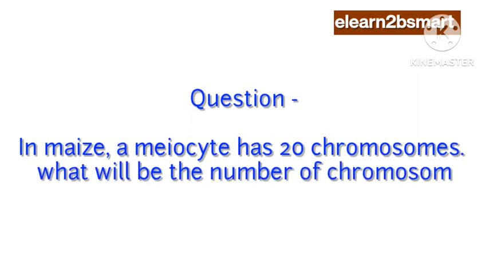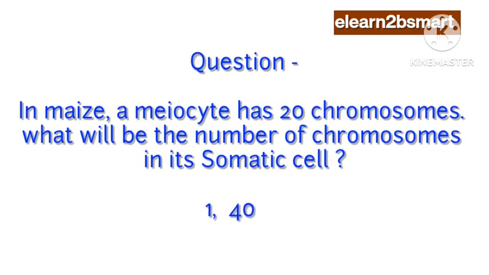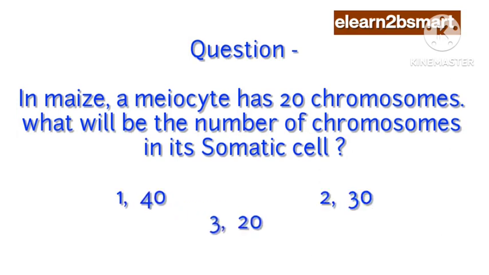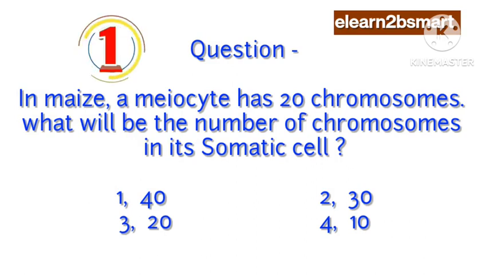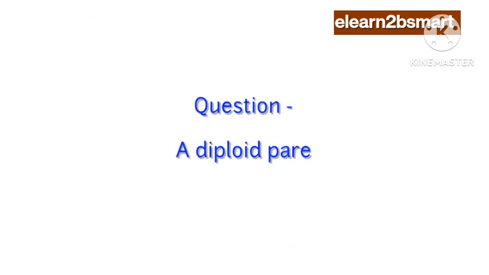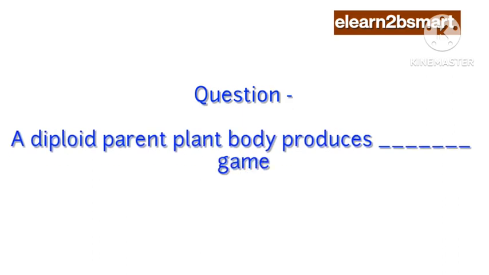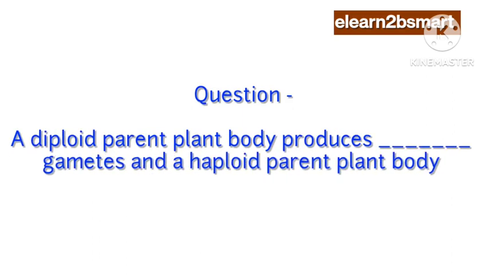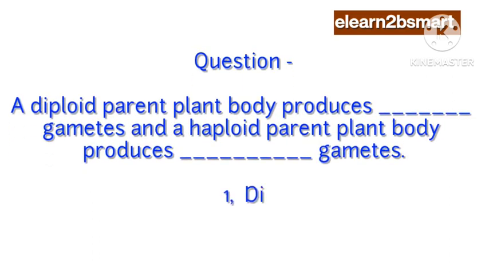What will be the number of chromosomes in its somatic cell? 1. 40. 2. 30. 3. 20. 4. 10. Answer: 3. 20. Question: A diploid parent plant body produces gametes and a haploid parent plant body produces gametes.